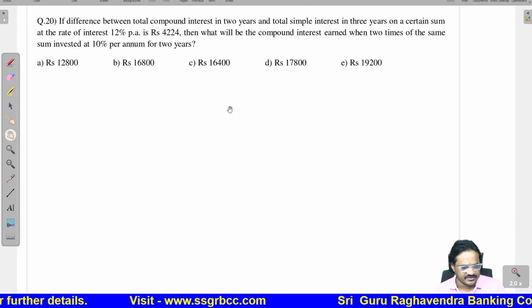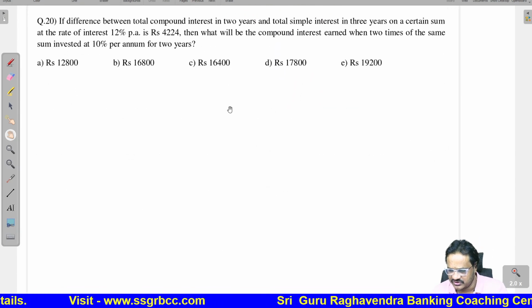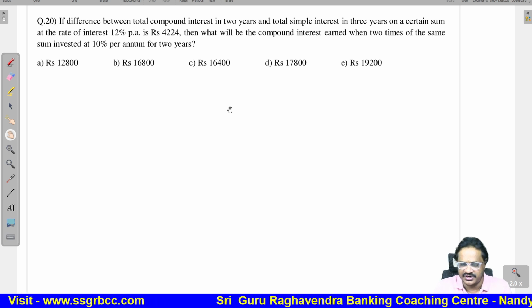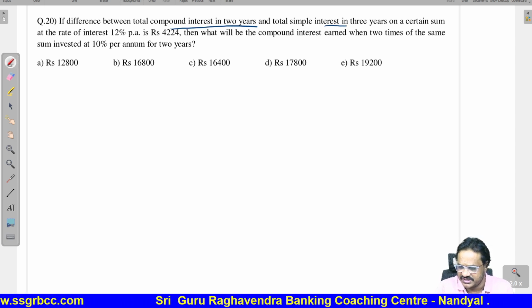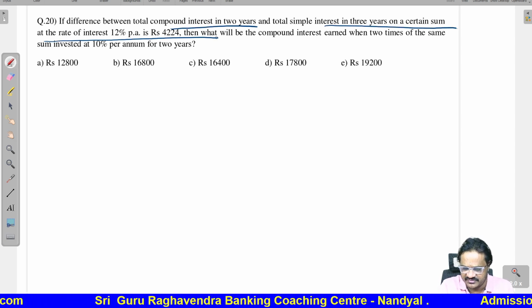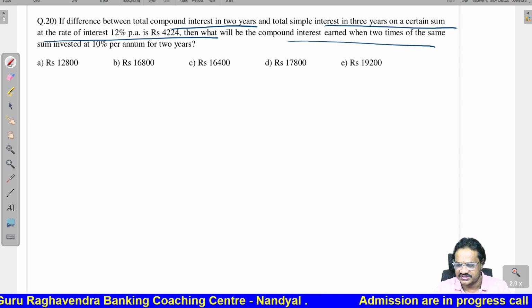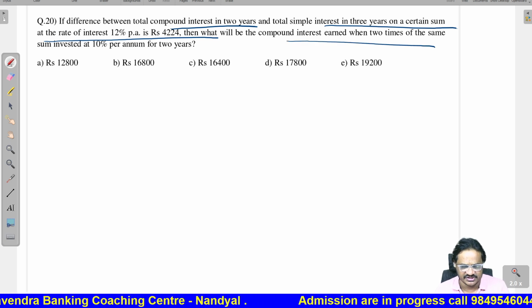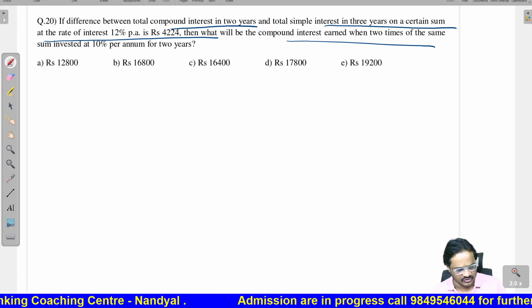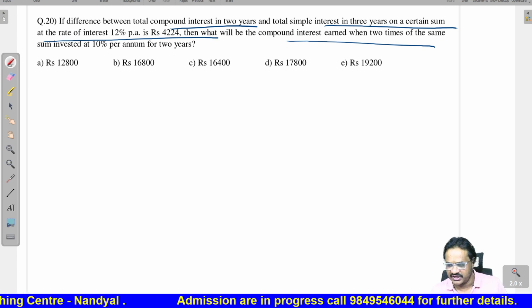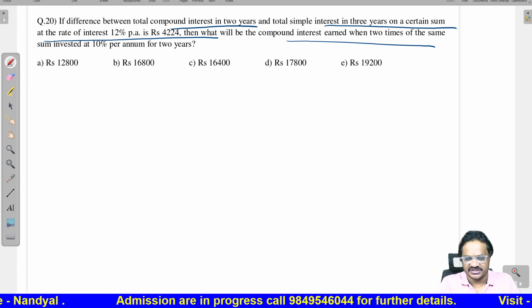If the difference between the compound interest for 2 years only and the simple interest for 3 years on a certain sum is 4,224, what is the compound interest when 2 times of the same sum is invested at 10% for 2 years? Now, here compound interest is there, simple interest is there.